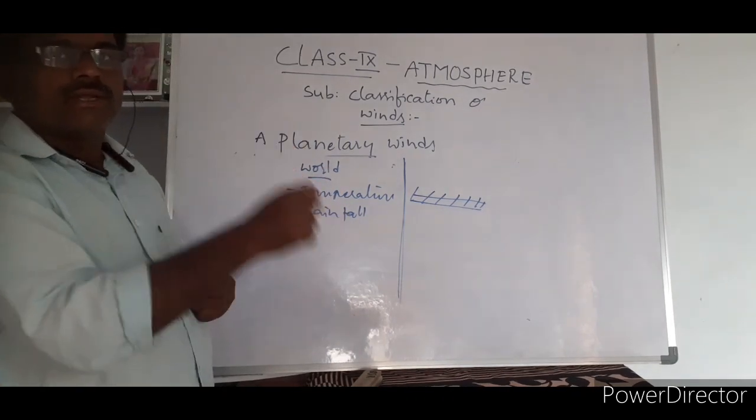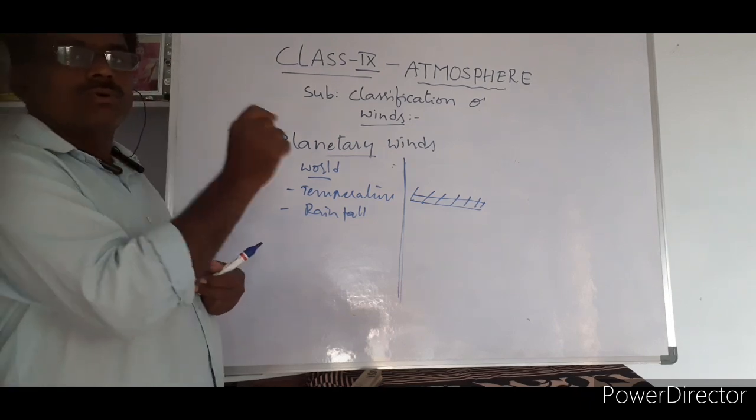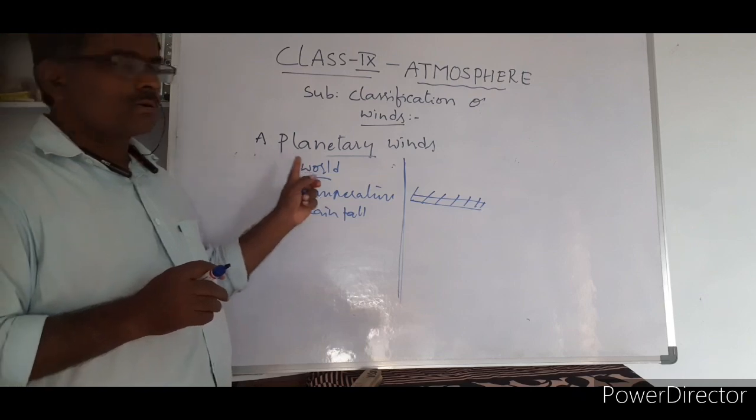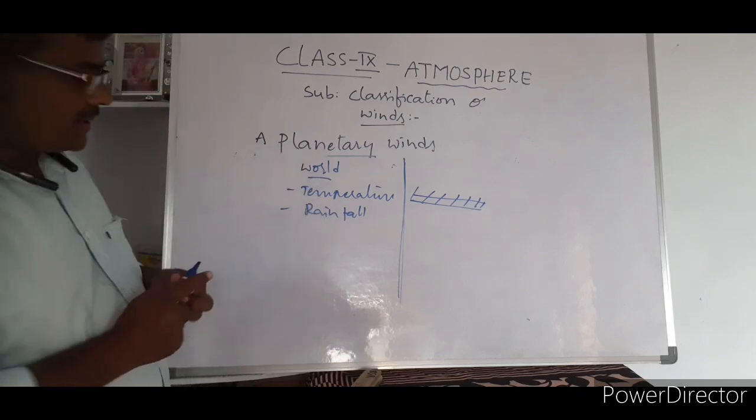Cool areas may change to hot, and hotter areas may change to cool. So a kind of balance is maintained by these winds. These are the effects of the planetary winds.